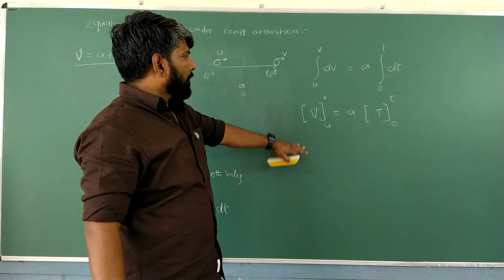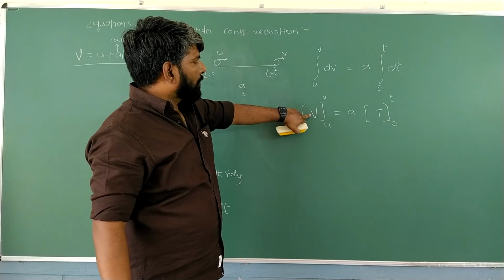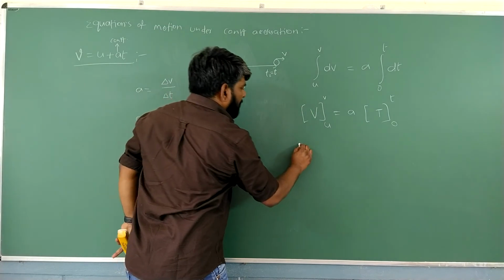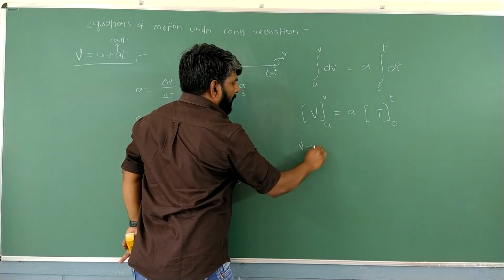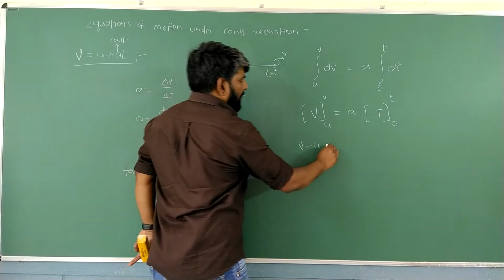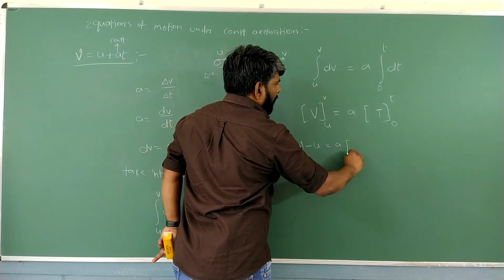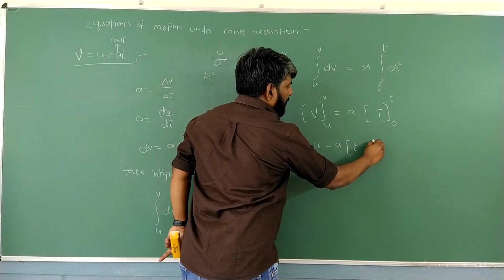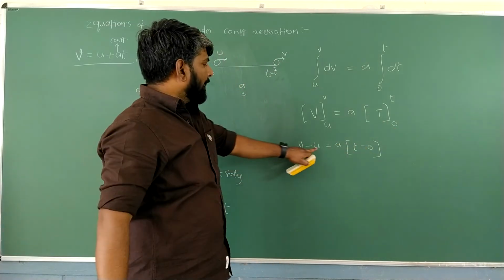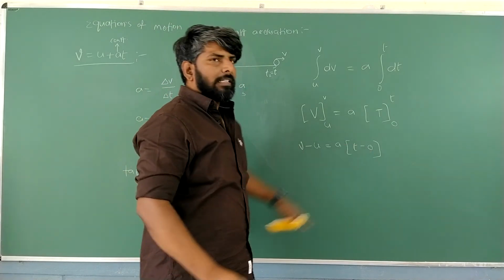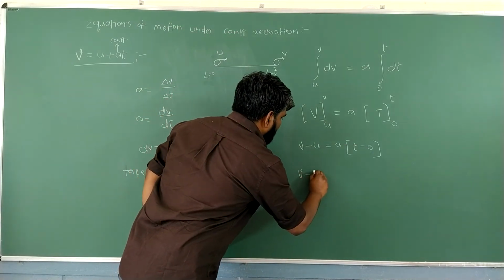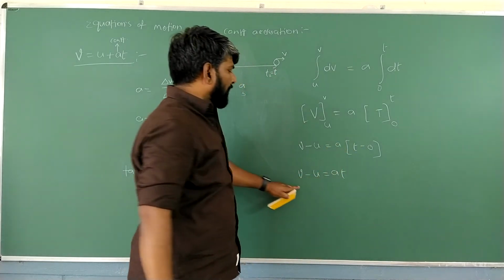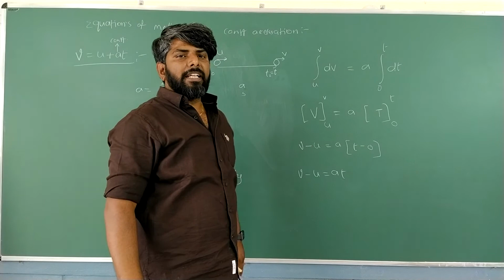Simple. Now what is the procedure? First we substitute the upper limit minus the lower limit. The upper limit is v, minus the lower limit u, is equal to a constant. Now the upper limit t minus the lower limit 0. So v minus u equal to a into t minus 0, which is t. So v minus u is equal to at.